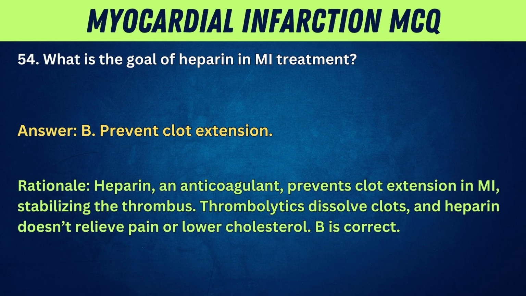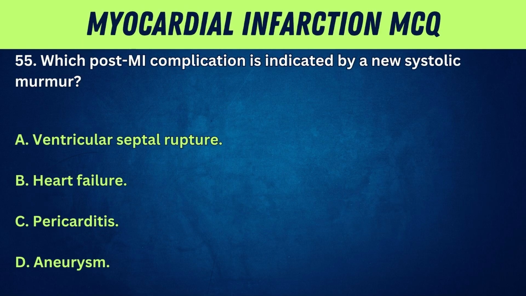Rationale. Heparin, an anticoagulant, prevents clot extension in MI, stabilizing the thrombus. Thrombolytics dissolve clots, and heparin doesn't relieve pain or lower cholesterol. B is correct.